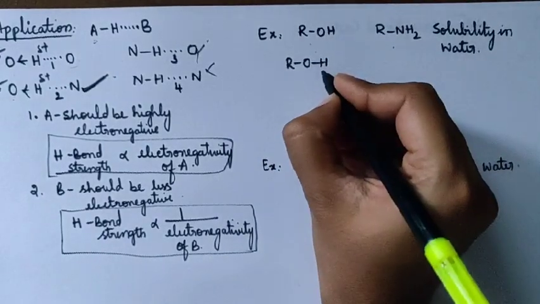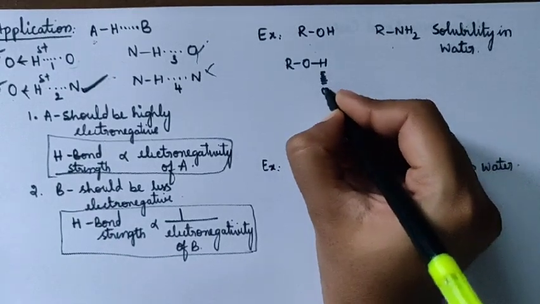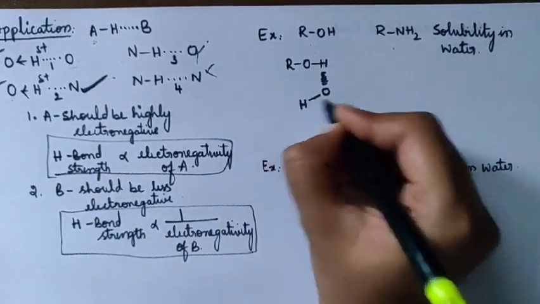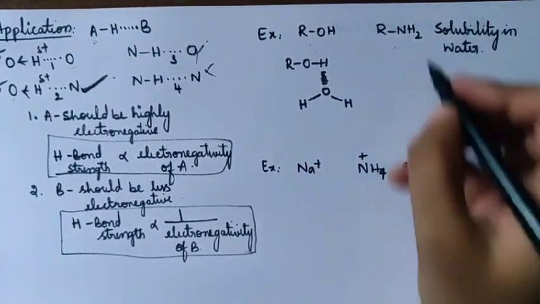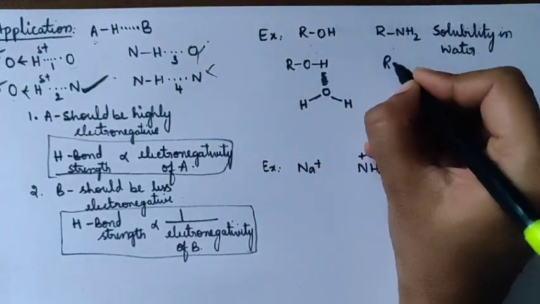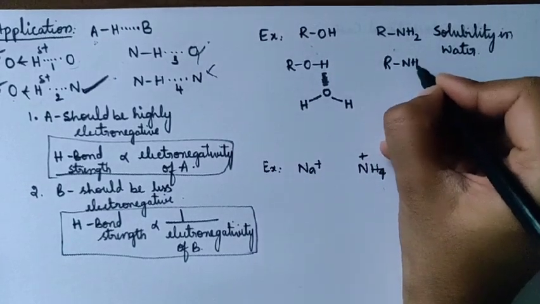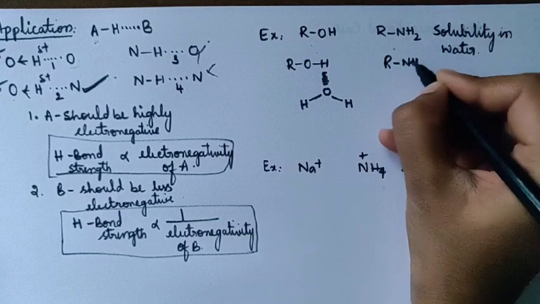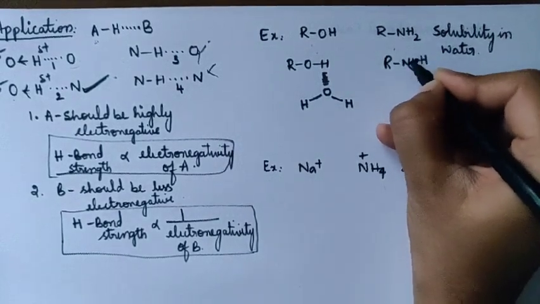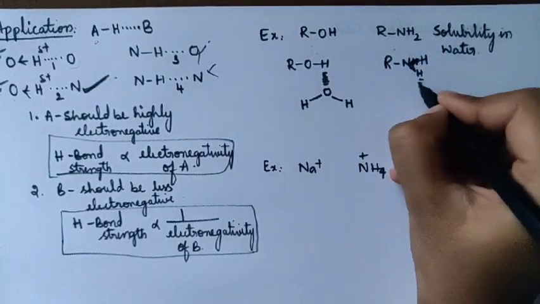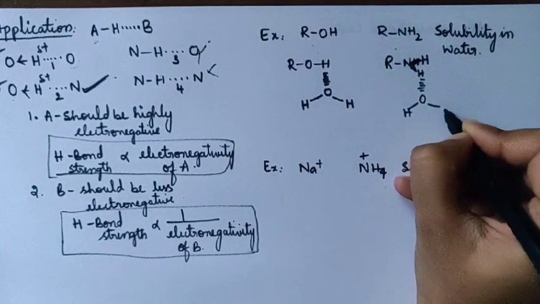It forms hydrogen bonds with water, like this, like this. Amines are NH2. Say this is another hydrogen bond, RNH2. This also forms hydrogen bonds with the oxygen of water.